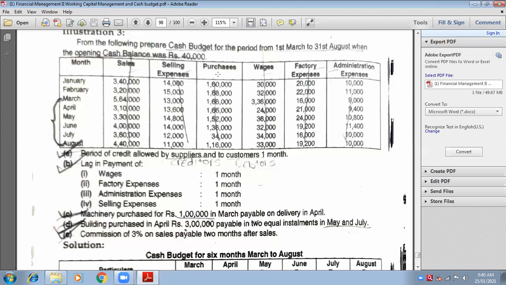February. Have you made the column of February? No, ma'am. Leave it. Okay. Purchases of February will be shown in the month of March. Okay. Have you made the column of March? Yes, ma'am.